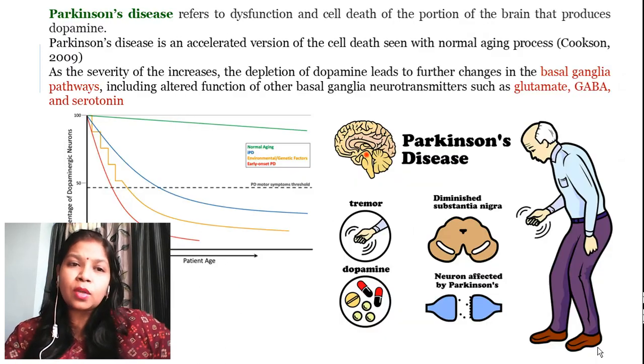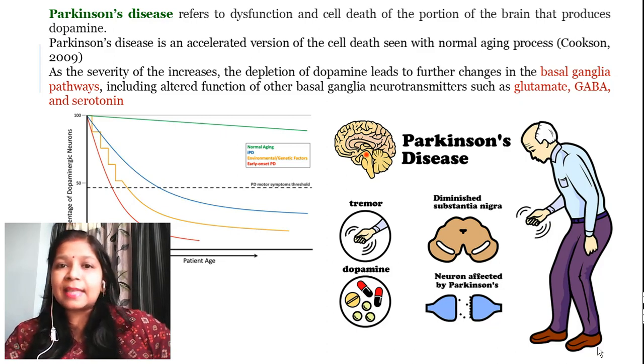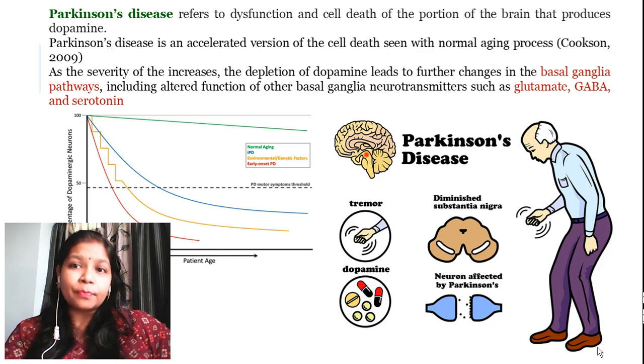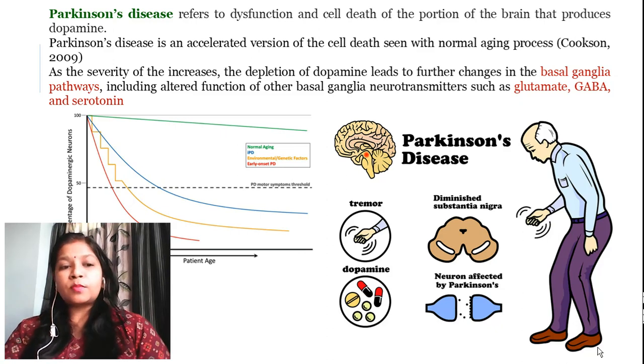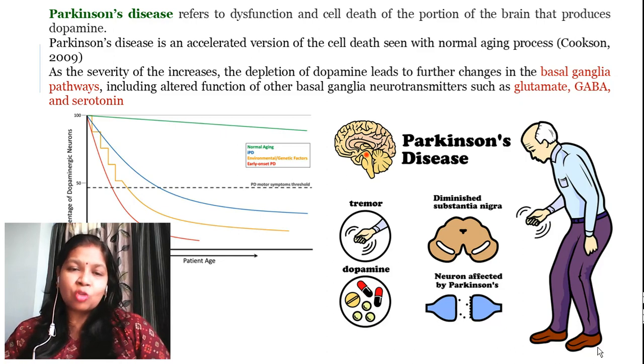Now, when you talk about Parkinson's disease, this disease is basically the dysfunction and cell death of the portion of the brain that produces dopamine. That means if the portion of the brain which produces dopamine dies off or is not functioning properly, then we refer to this disorder as Parkinson's disease. And this is an accelerated version of cell death.